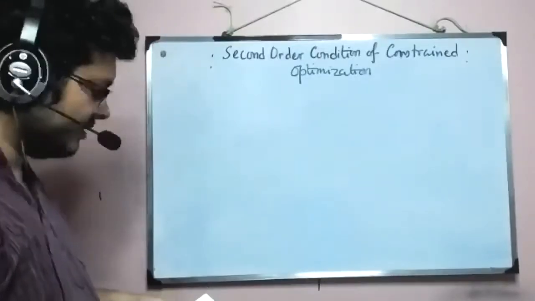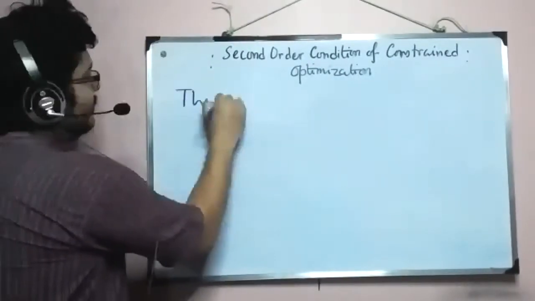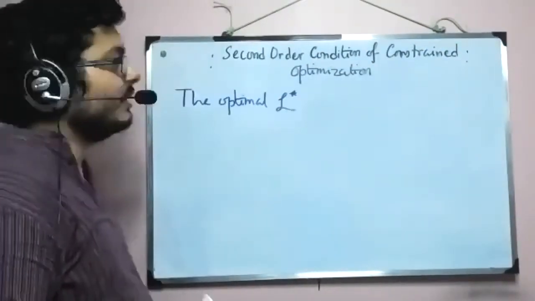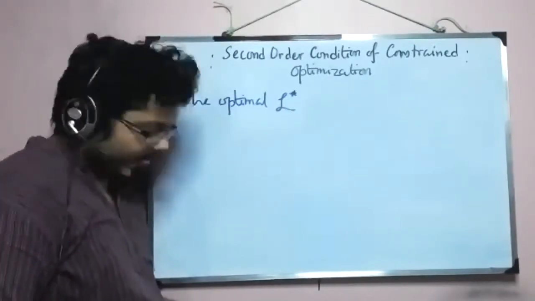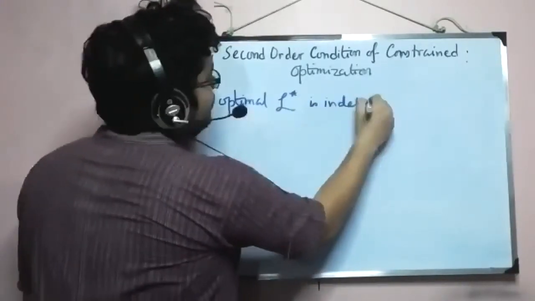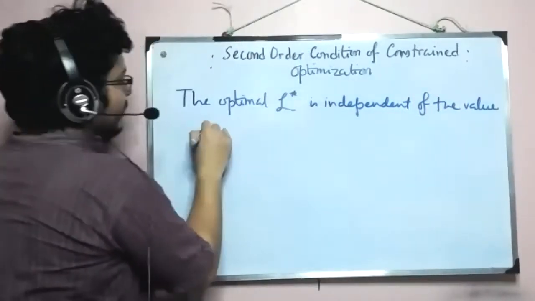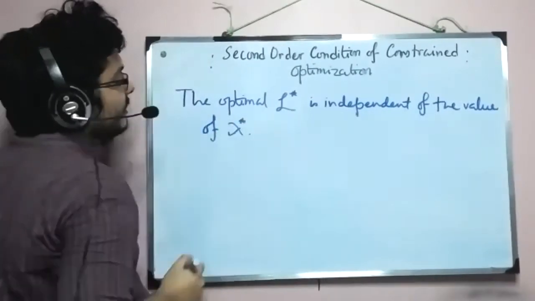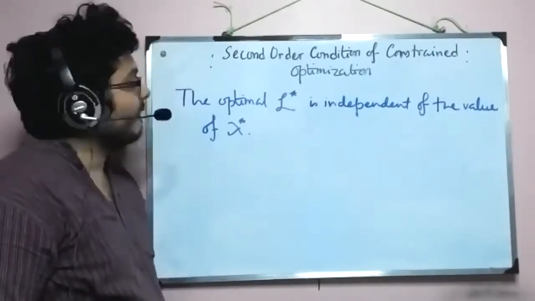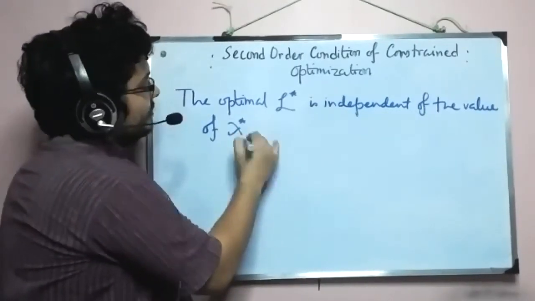Okay. But before going into that, I will just mention that the optimal script L star, that is the Lagrangian function that we construct while solving, is independent of the value of lambda star, by which I mean that whatever value we may put in the place of lambda.